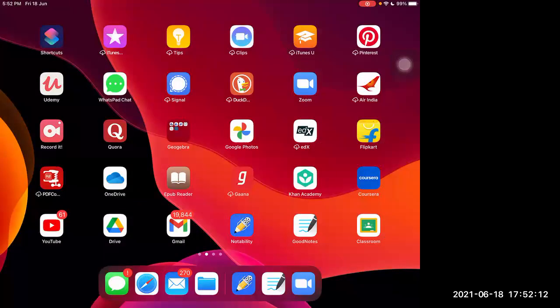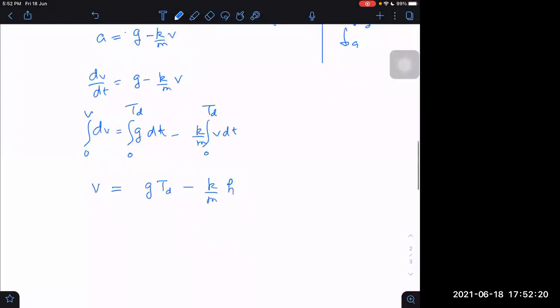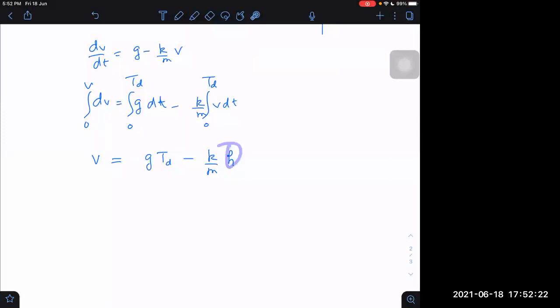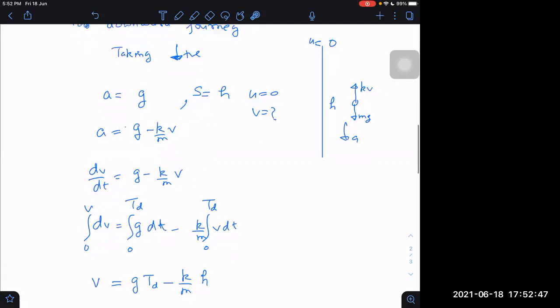So we get g into t minus k by m into displacement h. Notice now, if I am assuming h to be given, here again one more unknown is there. If I assume v not to be given, then this will not be much helpful for us. This equation is not much helpful because, as we can see clearly, there are more unknowns coming now. We can't use it. Can we? I think we cannot.